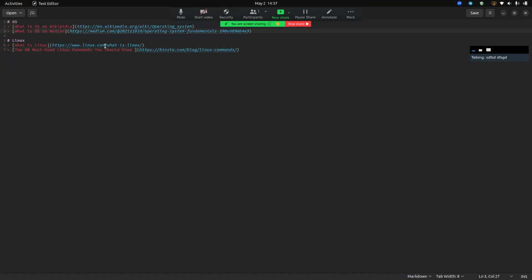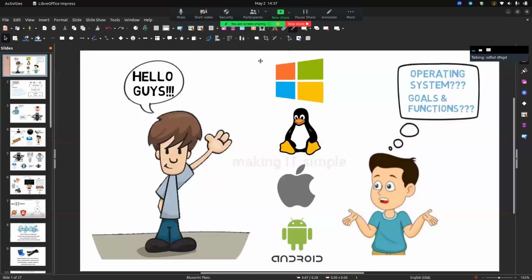Then we are discussing the most popular operating system for developers, which is called Linux, and I give some information about Linux. And then I learn with you the 40 most important Linux commands that you should know from this site. So, okay, first of all, we are talking about operating systems.